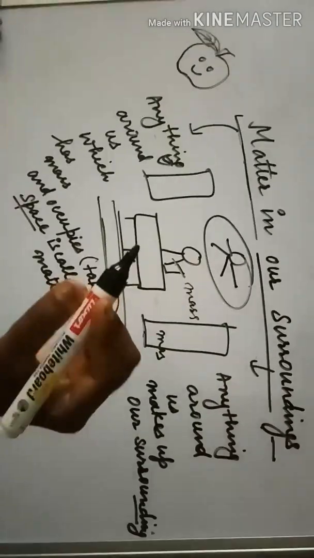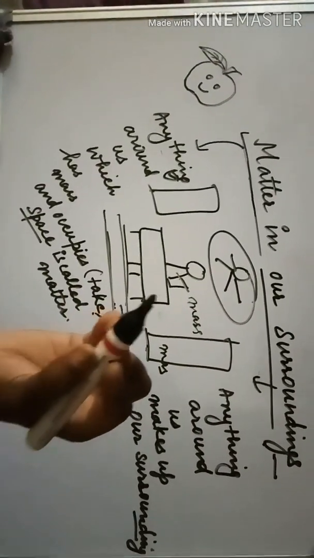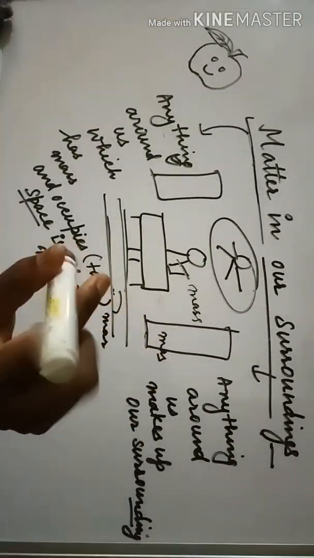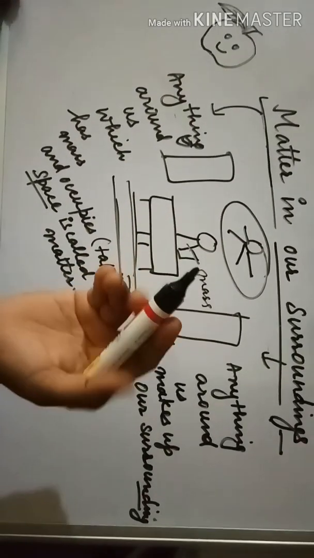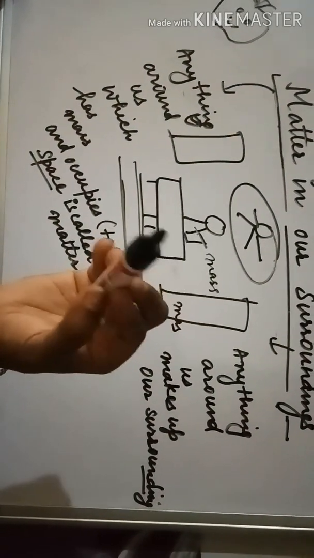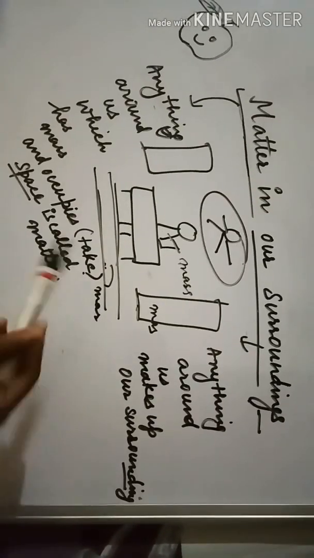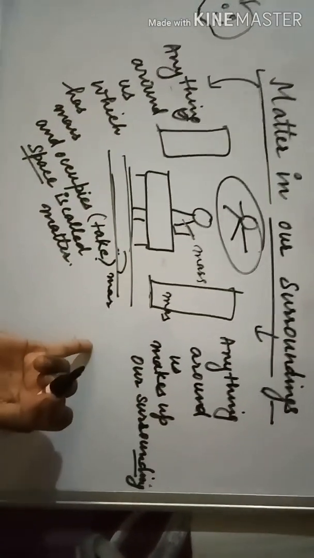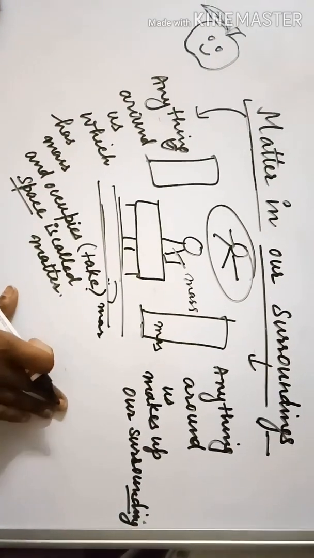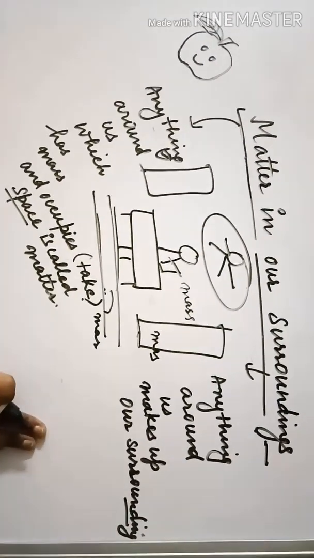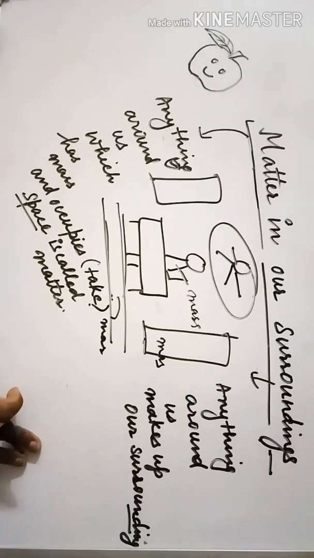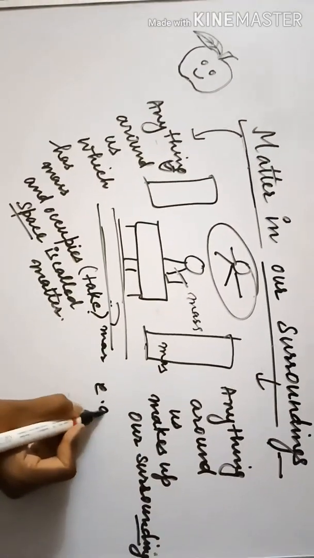This marker I'm holding, it is also an example of matter. Why? Because it also has some mass and it is covering some area in my hands. This whiteboard which I am teaching on is also matter because it also has some mass and it is occupying some space. So I hope these are enough examples of matter. Now let's take some other examples of matter, right?